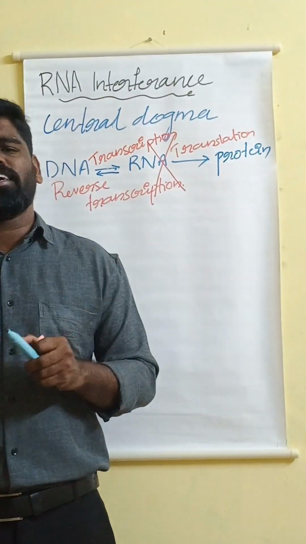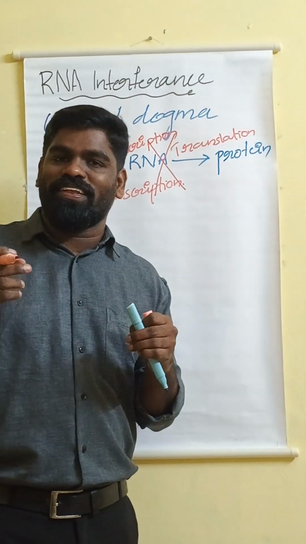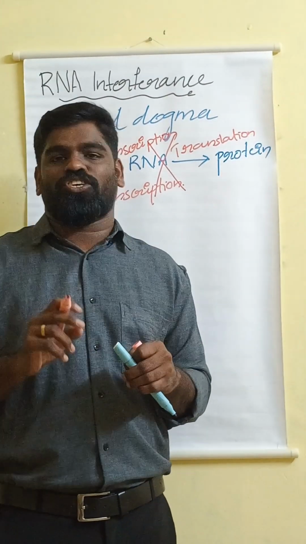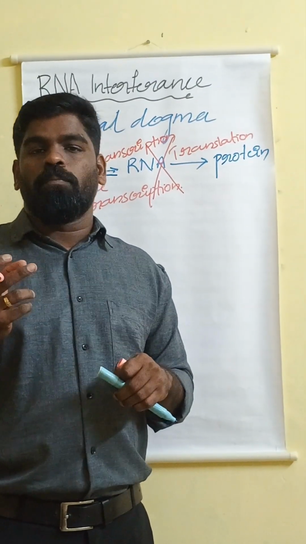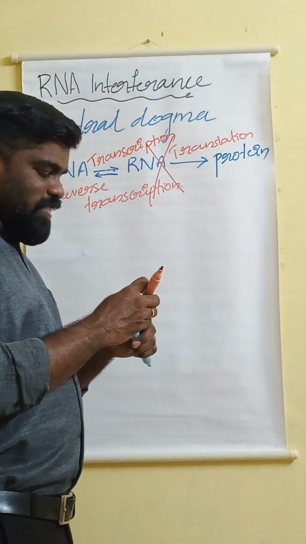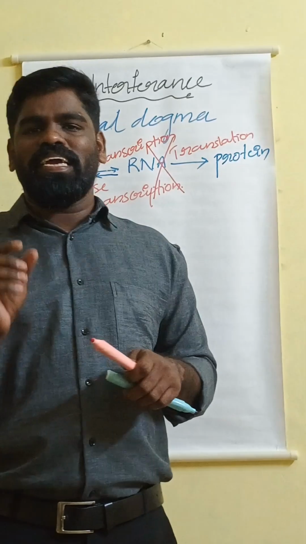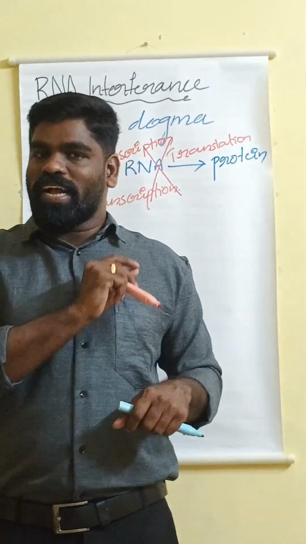Actually, RNA interference is a process which can be seen in most eukaryotes as a cellular defense mechanism. This process is also called co-suppression and quelling, and post-transcriptional gene silencing. As I have already told you, it is one of the cellular defense mechanisms that can be seen in eukaryotes.